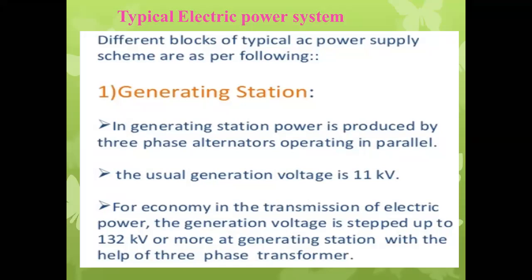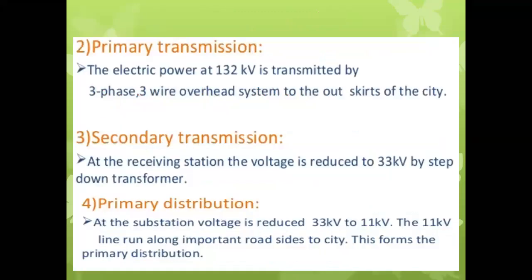Already we know those things. Primary transmission: the electric power at 132 kilovolt is transmitted by a three-phase three-wire overhead system to the outskirts of the city.